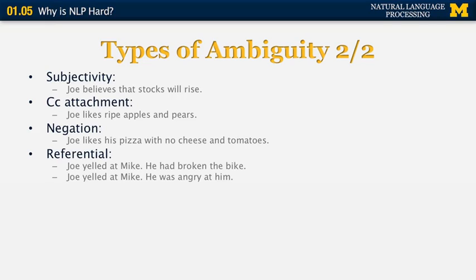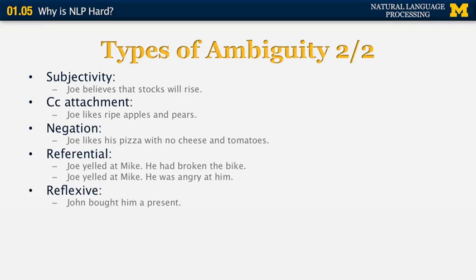Now let's look at a very similar example which has a different interpretation. Joe yelled at Mike. He was angry at him. Well, what does he refer to here? Is it Mike or Joe? It's fairly straightforward to interpret this sequence of sentences as he referring to Joe, because when people are angry, they yell at each other. In this case, Joe is angry at Mike, and therefore he yells at him. So he refers to Joe, unlike the previous example.